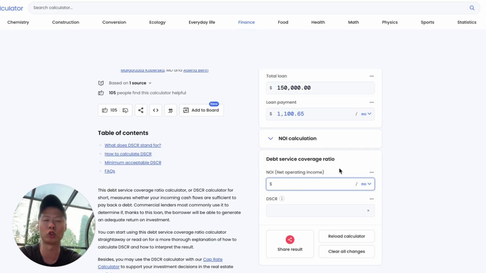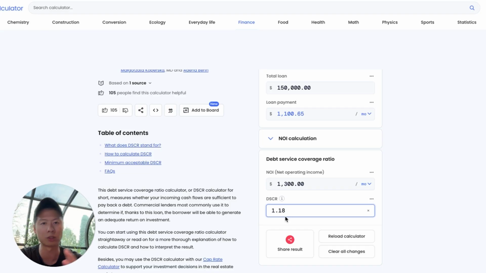If I'm looking at this duplex, let's say the rent is 1,200 per unit, so 1,200 times 2 is 2,400, minus the tax, maintenance, and insurance, which, in reality, we've seen in so many different cases, is roughly 1,100. 2,400 minus 1,100 gives us about 1,300 per month. Now, if you look at the DSCR right here, it's not over 1.25. 1.25 is what we're trying to figure out.